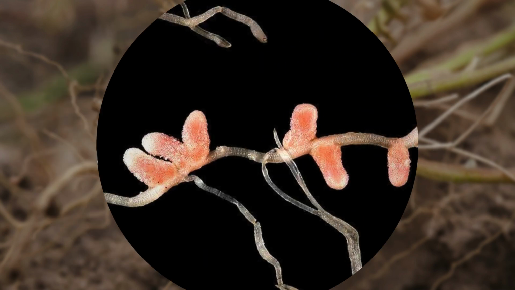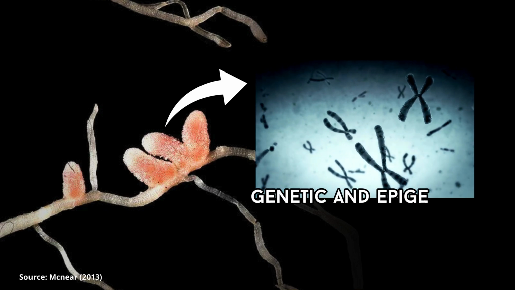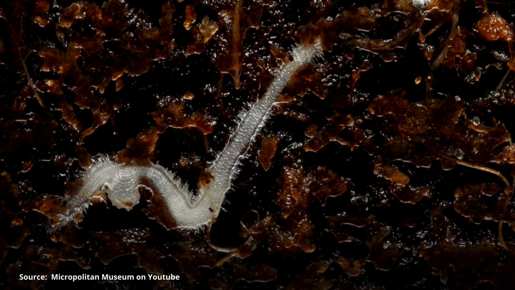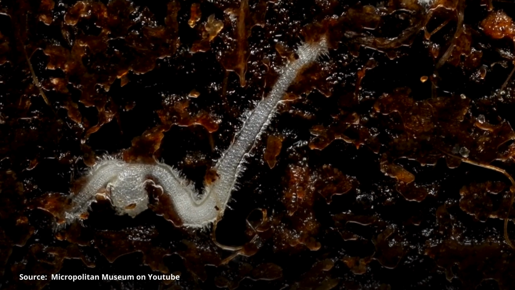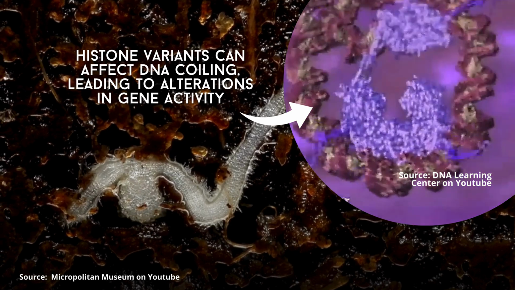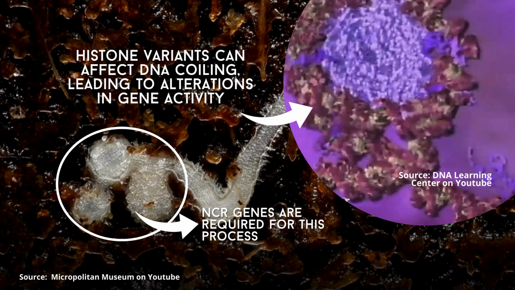During nodulation, chromatin dynamics can be influenced by various factors, including genetic and epigenetic mechanisms. Epigenetic modifications involve changes in gene expression without altering the DNA sequence. For example, histone variants can affect DNA coiling, leading to alterations in gene activity. One group of genes influenced by this are NCRs, which are required in the process of nodulation.